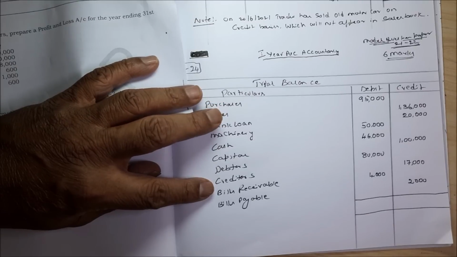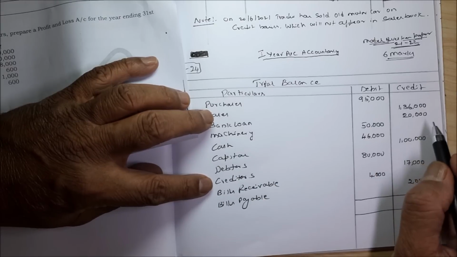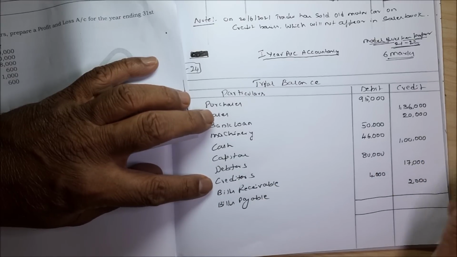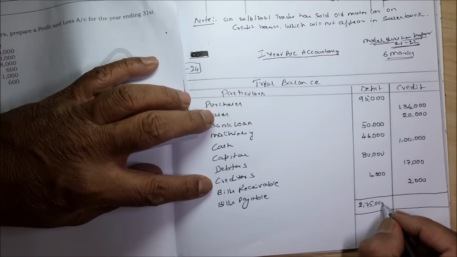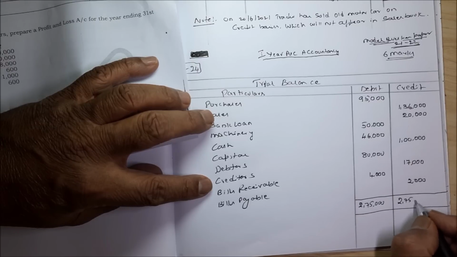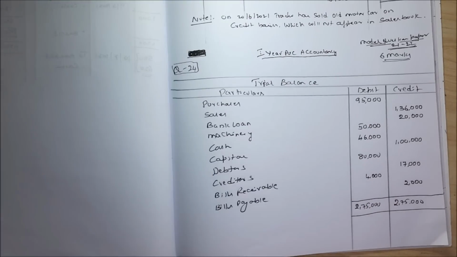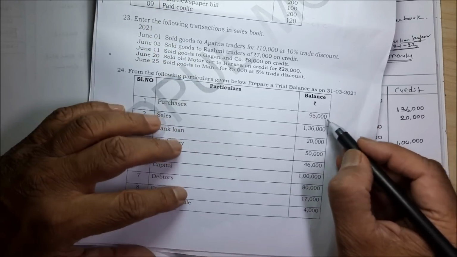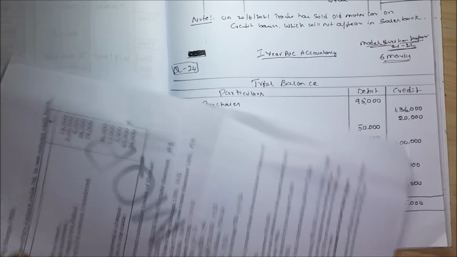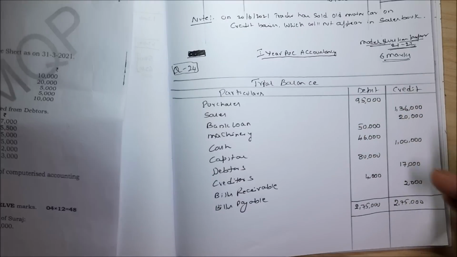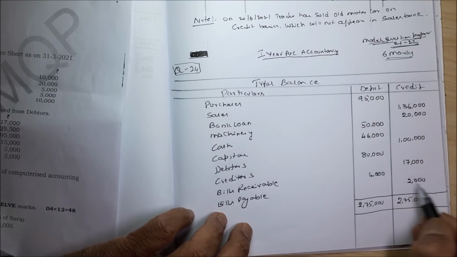In this, there is no trick. Very simple. Only bank loan. Bank loan is a liability which shows credit balance. Total is 2,75,000. Then what you have to do is only one thing, students. Check: there are 10 items, 1, 2, 3, 4, 5, 6, 7, 8, 9, 10.